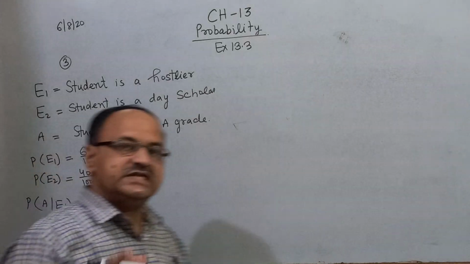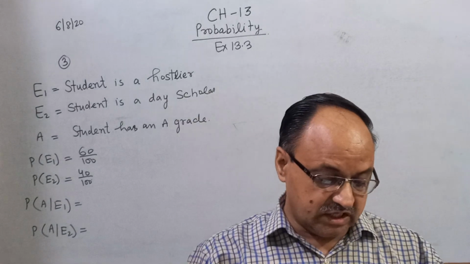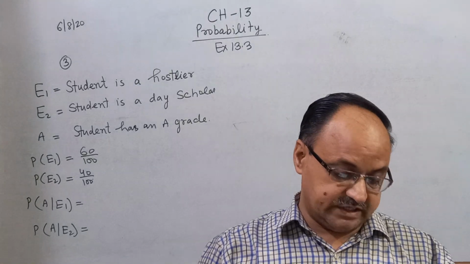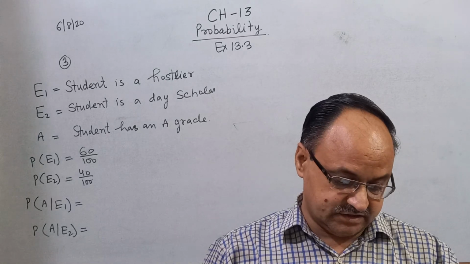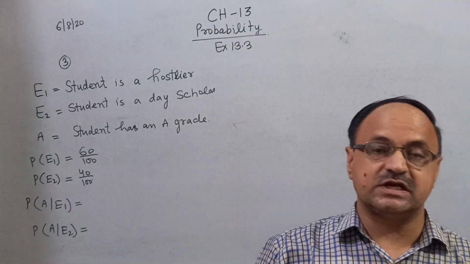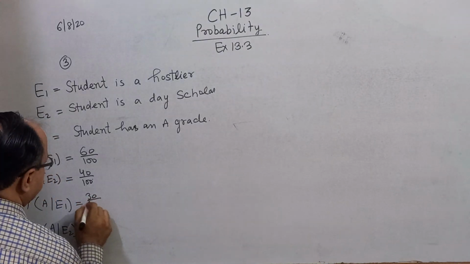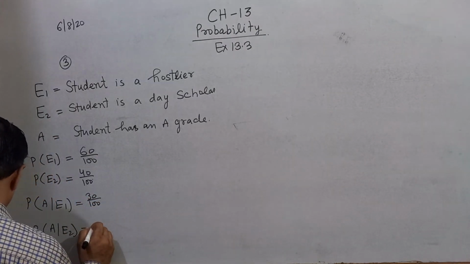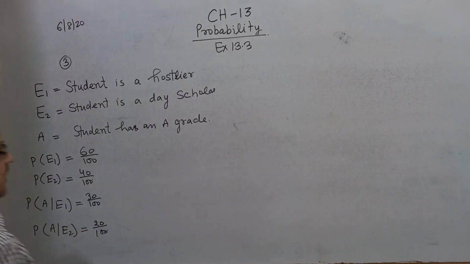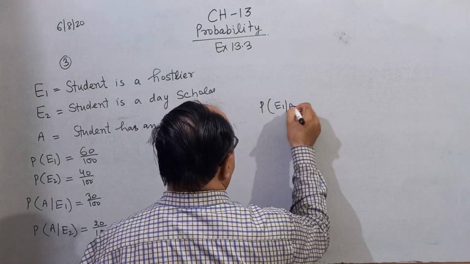A by E1 means E1 event has already occurred. It means we know that the student is a hostler. If the student is a hostler, then to find the probability of A, it means getting A grade. What is the probability of getting A grade? That is given: previous year's results report that 30% of the students who reside in hostel attain A grade. That is 30 by 100. And A by E2, that is also given: 20% of the day scholars attain A grade. And you have to find the probability of E1 by A.